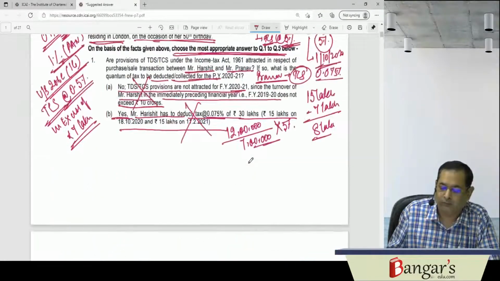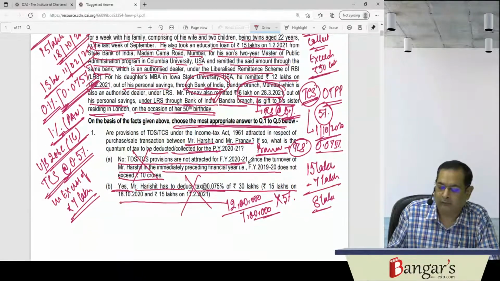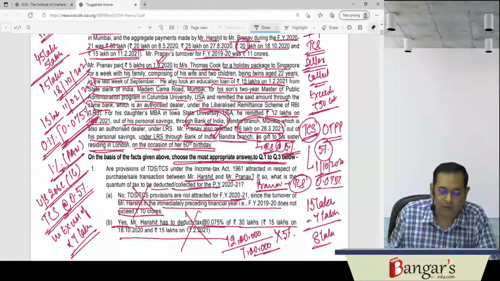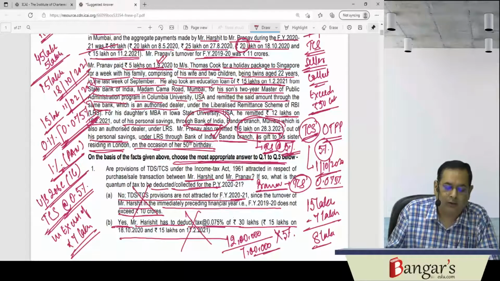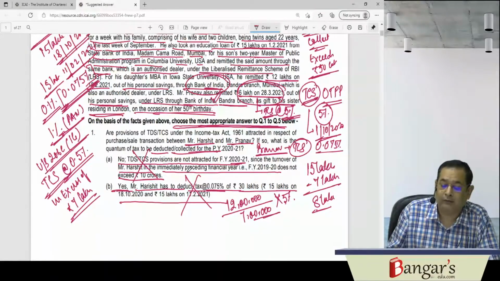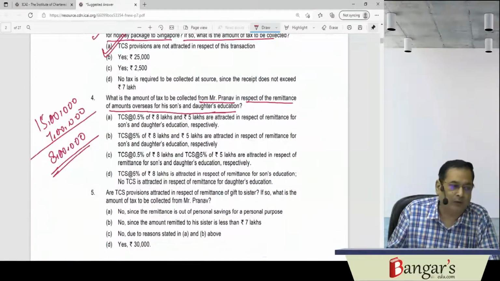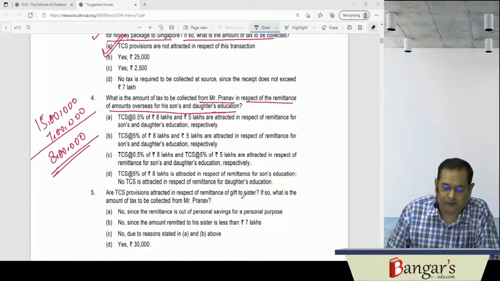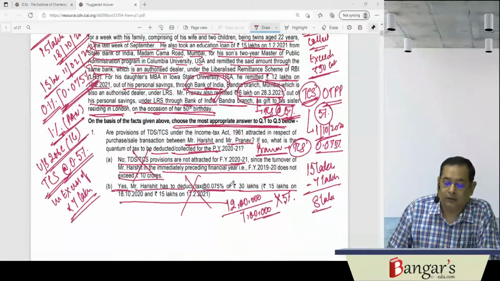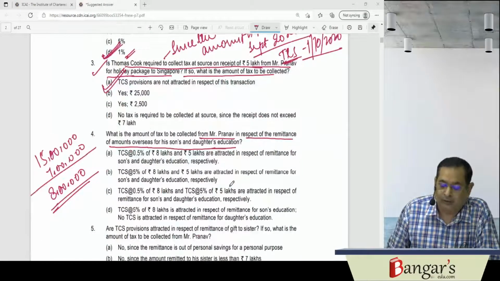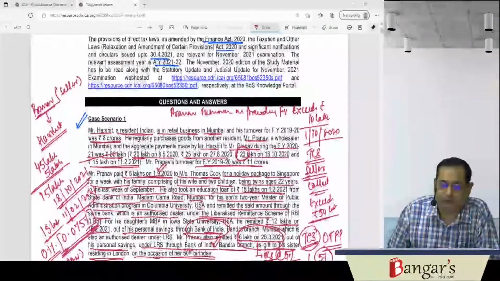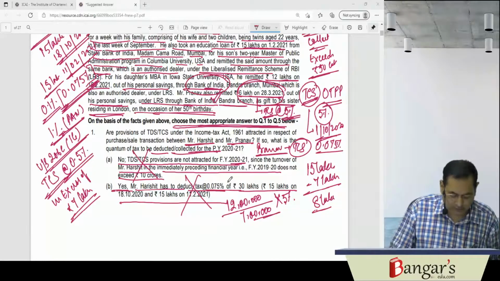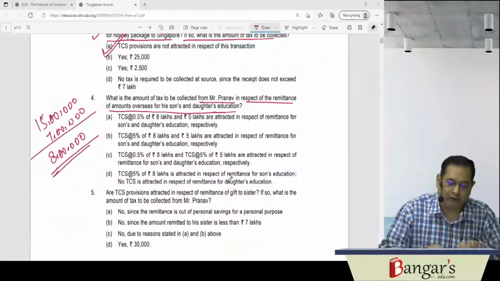In this particular case, tax will be required to be collected at source on the remittance of 15 lakhs in excess of 7 lakhs, that is 15 minus 7, on 8 lakh rupees, at a rate of 0.5% because an education loan has been taken.